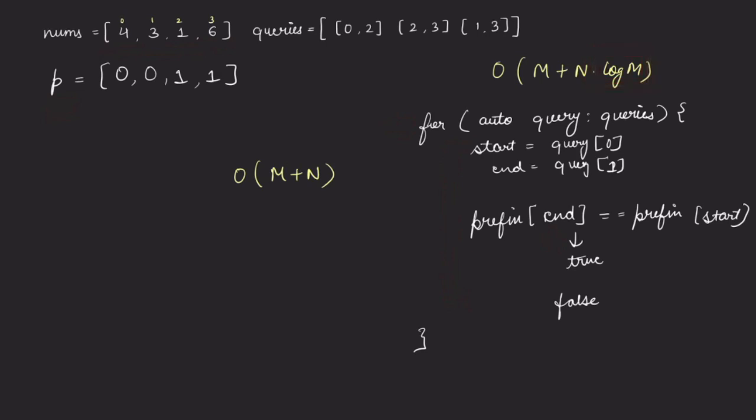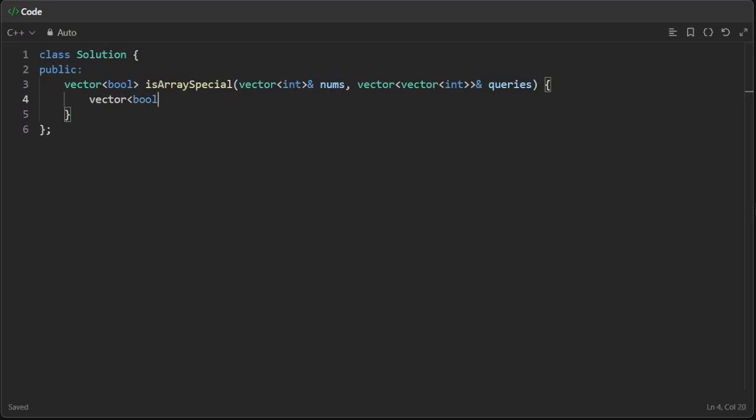So let's quickly look at the code of this prefix sum approach. First of all, let's create a Boolean vector for returning our answer. Then we will create another vector for storing the prefix. So let's name it p, and its size will be equal to nums. Initially, we will keep all the values as 0, right? And for the safer side, at the 0th index, we can keep a 0. Although we have already stored the default values as 0, so this doesn't make any difference.